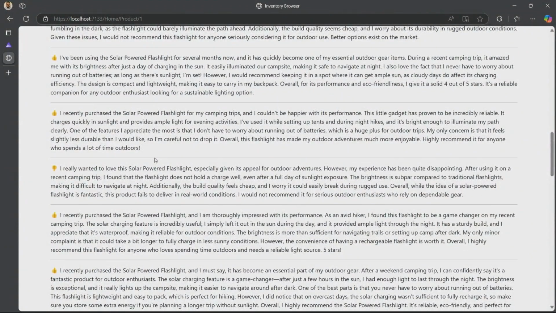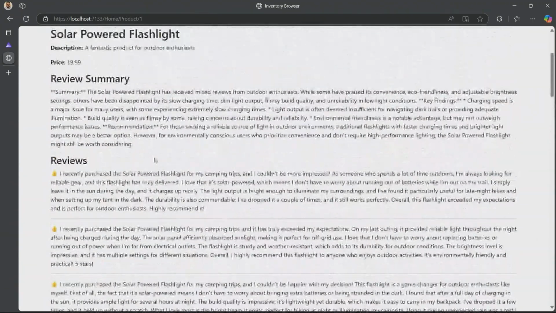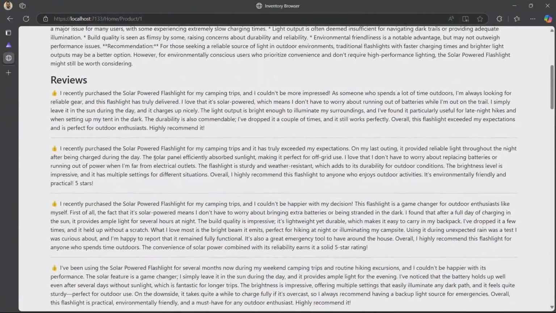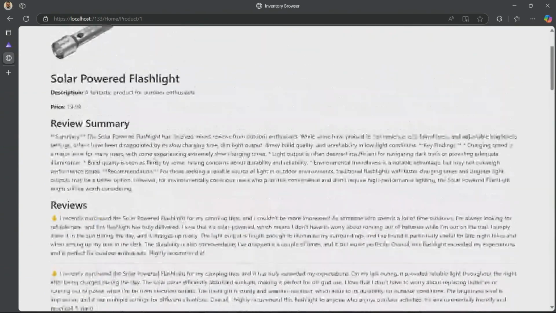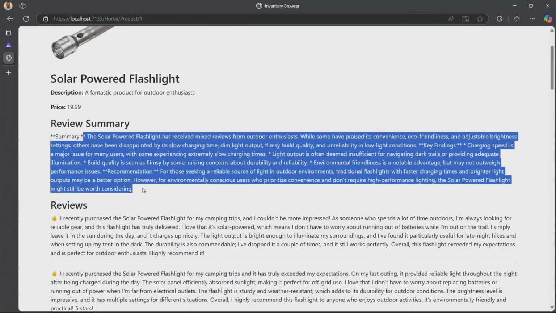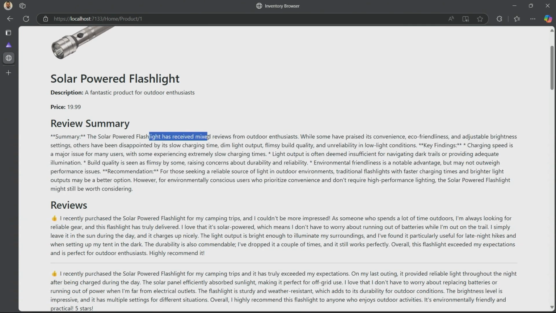Now, if I'm trying to make a decision as a customer, do I want to buy this product or not, I could just go and read all of the reviews, but that's going to be time consuming. And so this review summary, which was generated by AI, essentially took all of those reviews and summarized them in this nice little packaging. You can see that the solar power flashlight has received mixed reviews. There are some things that folks are excited about, and some things that they are not, right? This is one way that we can utilize AI in our products.